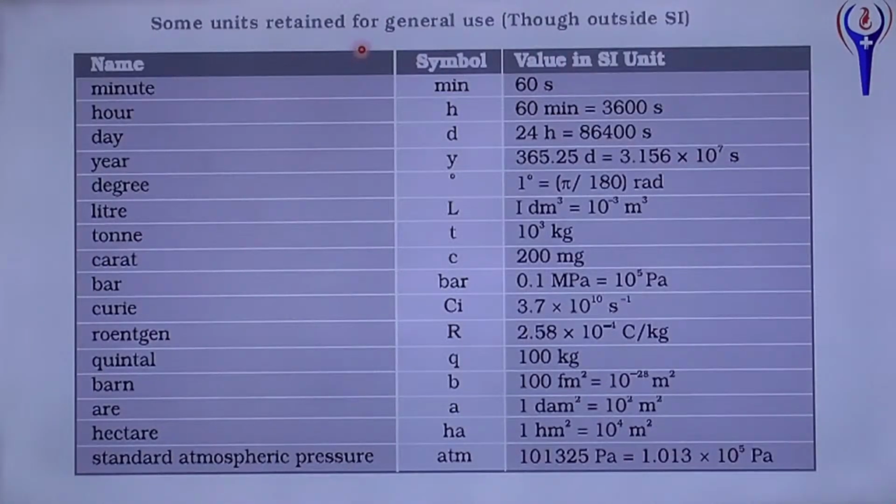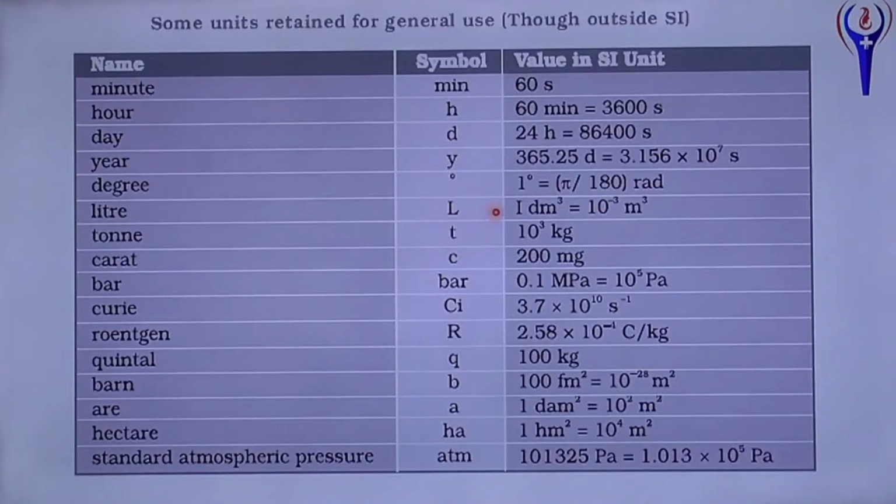And some units retained for general use other than SI. Minute, 60 second; hour, 60 minutes or 3600 second; day, 24 hour or 86,400 second; year, 365.25 days or 3.156 into 10 power 7 second; degree, 1 degree equal to pi by 180 radian. That is the relationship between radian and degree. Pi radian equal to 180 degree.